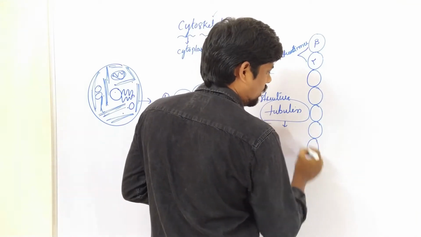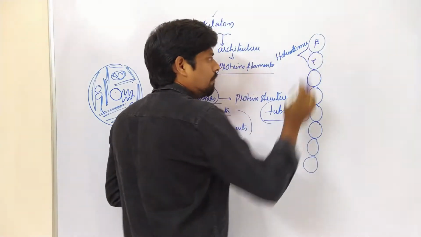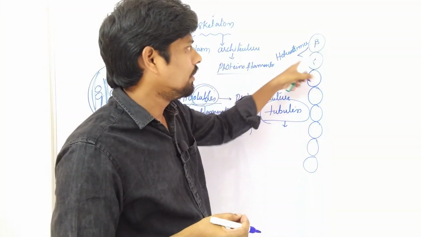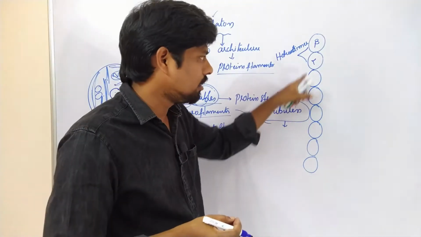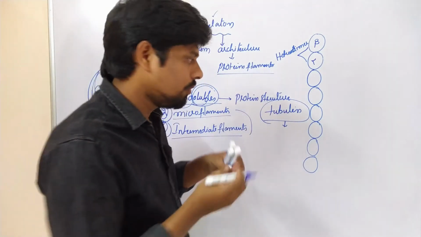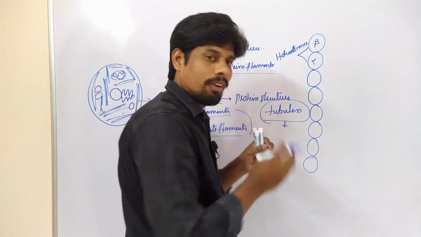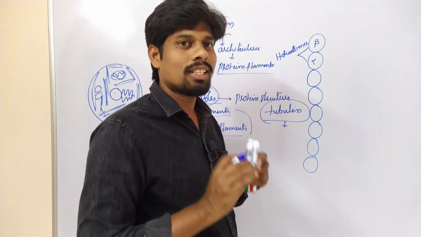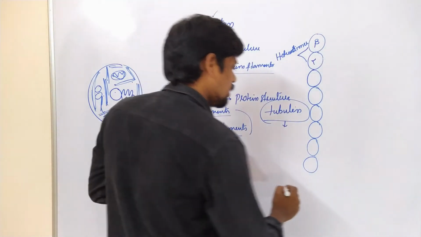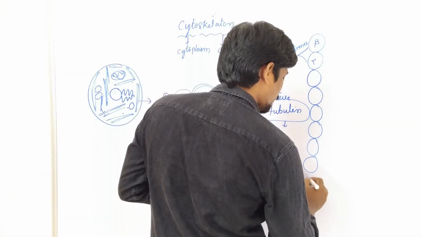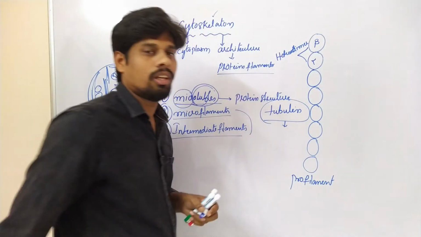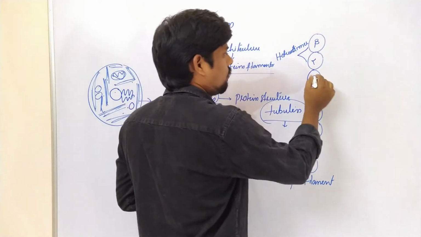What happens here? The alpha and beta tubulin proteins come together and form heterodimers. Such heterodimers are uniformly attached to each other and form a filamentous structure. Such a filamentous structure we call a protofilament.